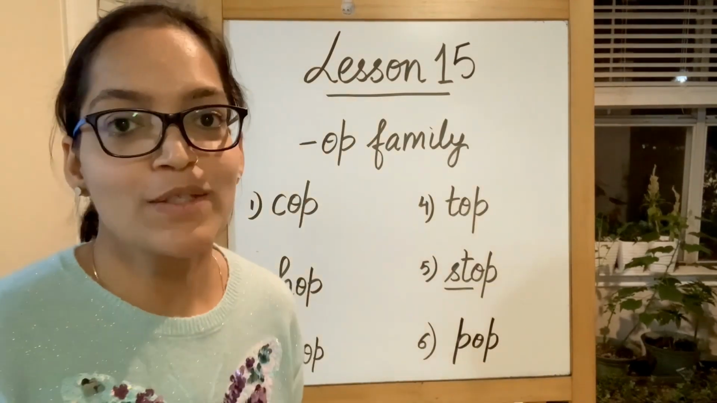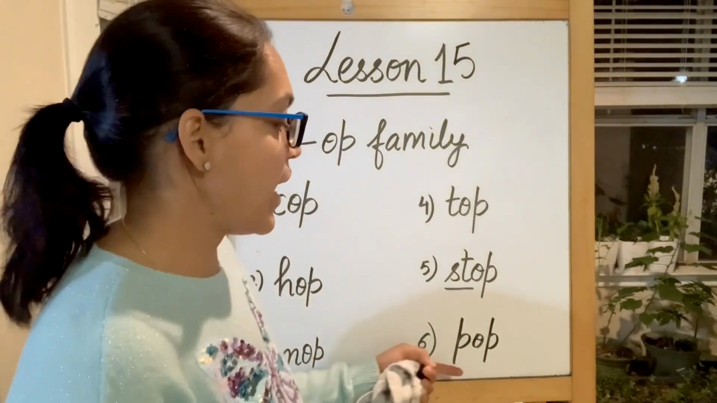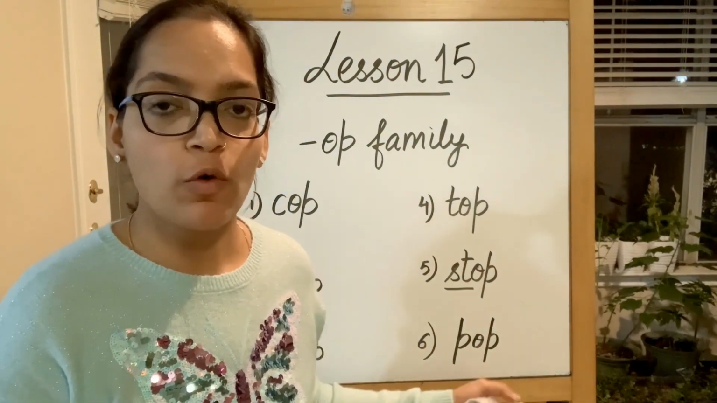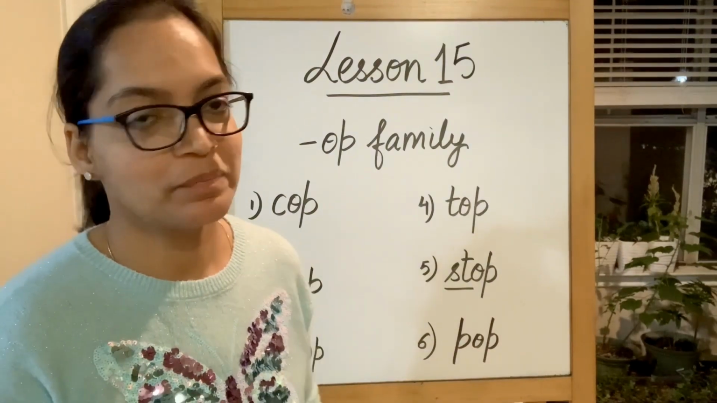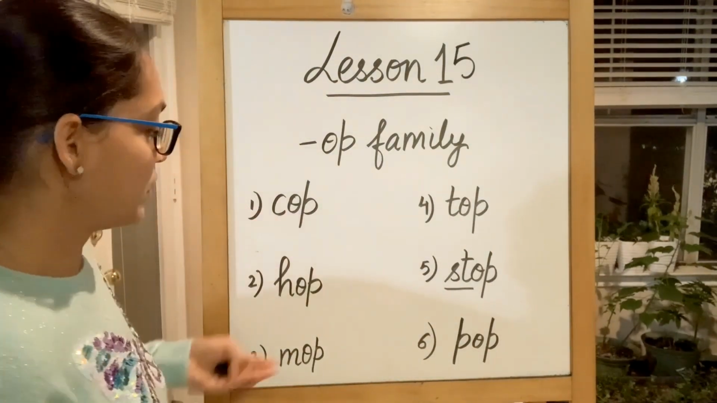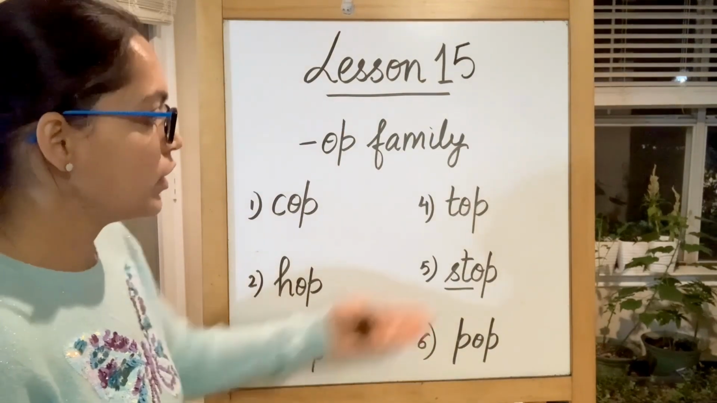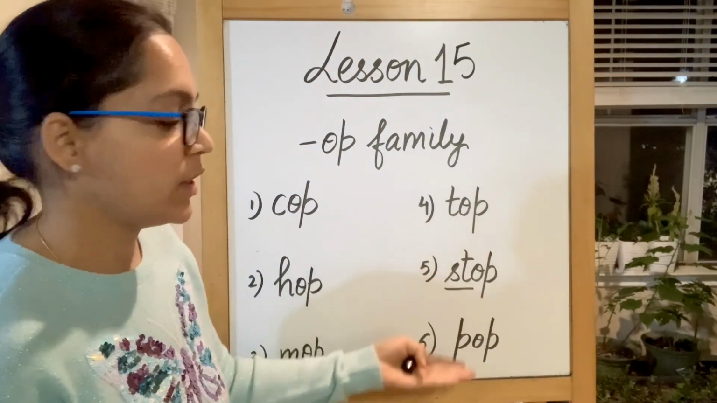The next one is pop. P sound produced by alphabet P. Short vowel O, when I say pop, and then ending with a P again. So we have cop, hop, mop, top, stop, and pop.